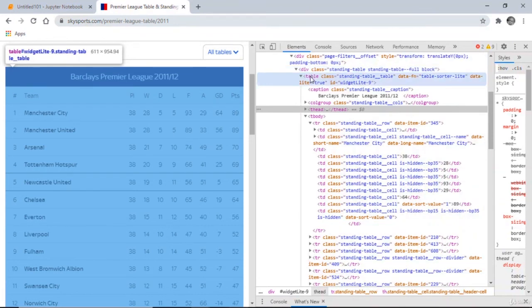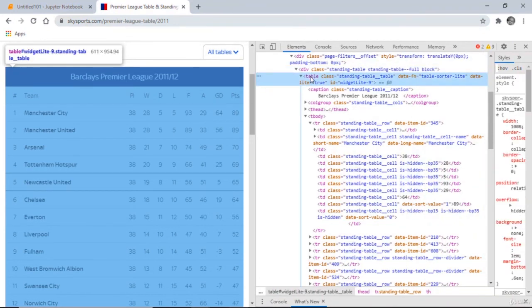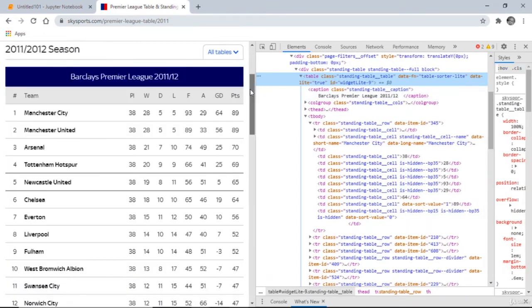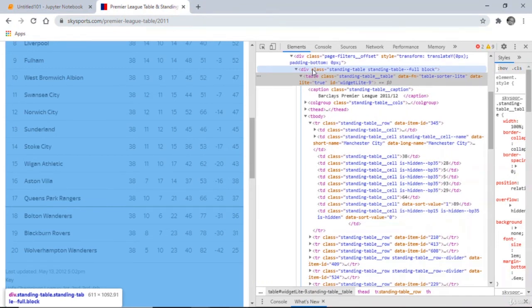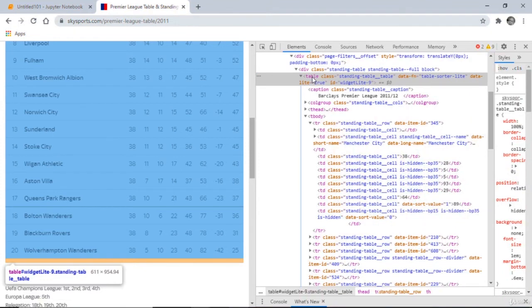The information for our table is in the table tag here. This is where we have the information. So you can see where this table ends. We should not use the div because div includes all the other information that we don't want. But the table, just highlighted in blue here on my left side, has the correct information that we want, the relevant data. All right, so we are going to extract the table tag.